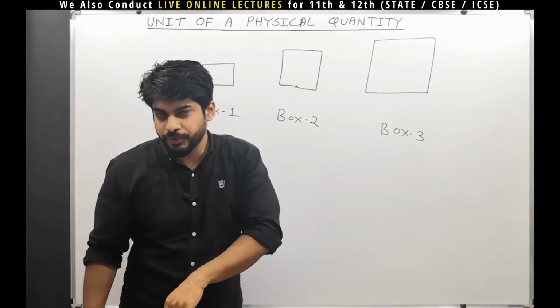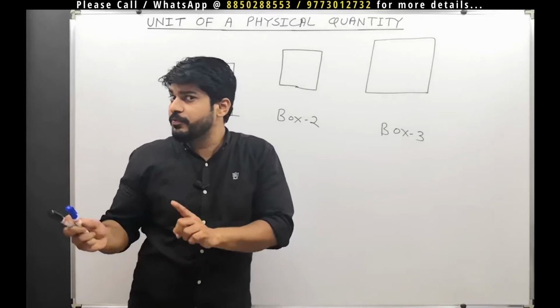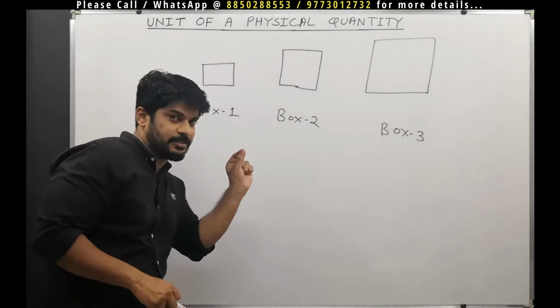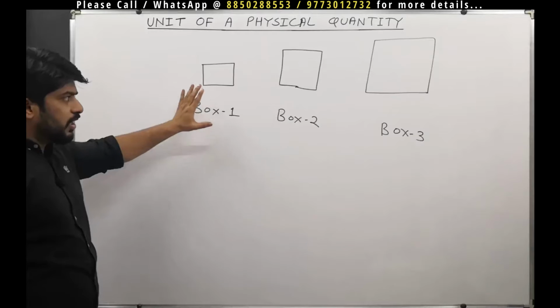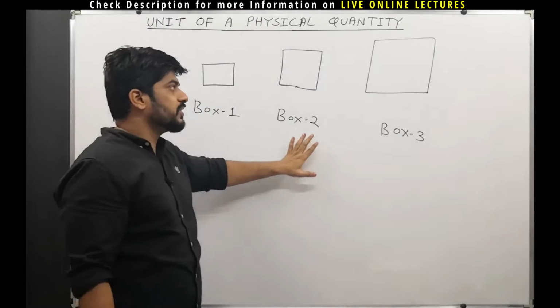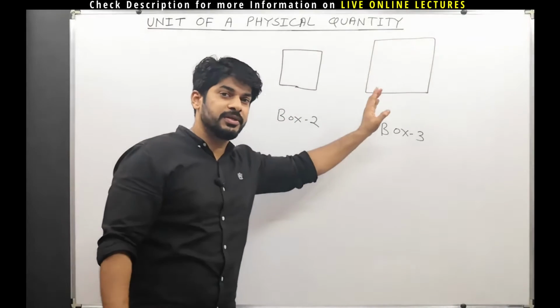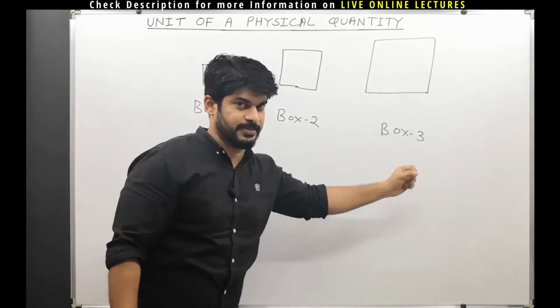A unit is defined for a given physical quantity, so that's why I have to take the example of mass. Now there are three boxes, and you can notice that the three boxes are of different sizes as well as different masses.